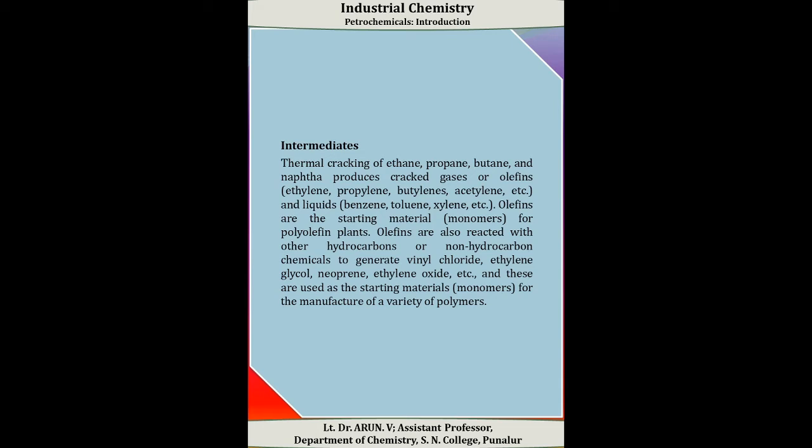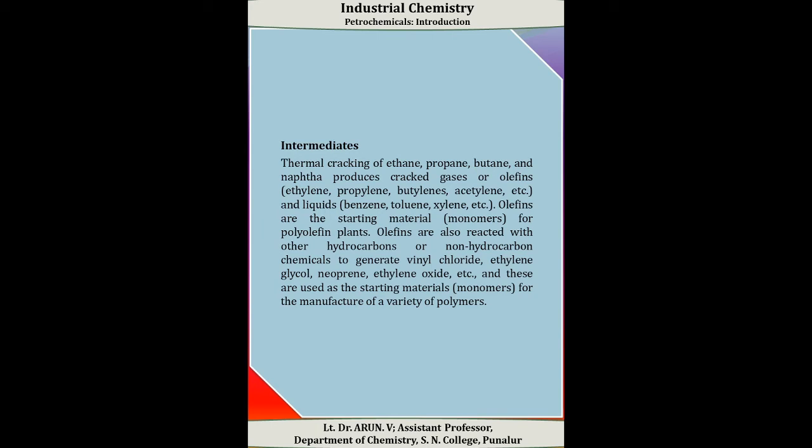Then what is an intermediate? In petrochemicals, the thermal cracking of ethane, propane, butane and naphtha produces cracked gases or olefins. Olefins include ethylene, propylene, butylene, acetylene, etc., and liquids. Liquids involve benzene, toluene, xylene, etc. The olefins are the starting materials, or are used as monomers for polyolefin plants. That is, these olefins are used in the synthesis of polyolefins.